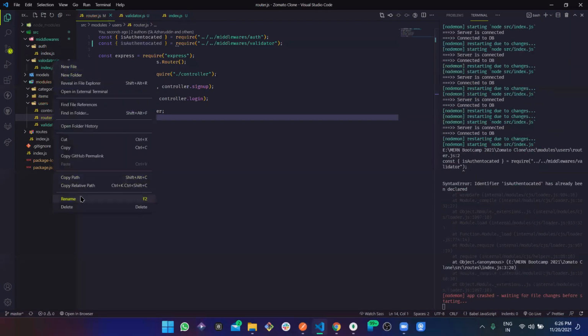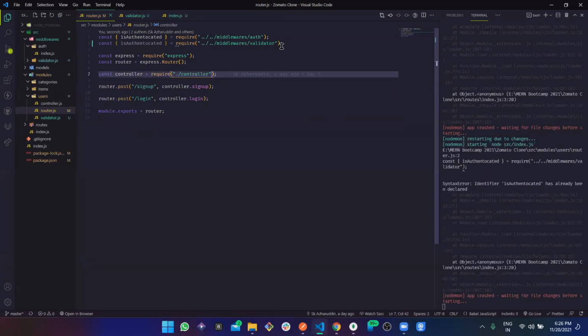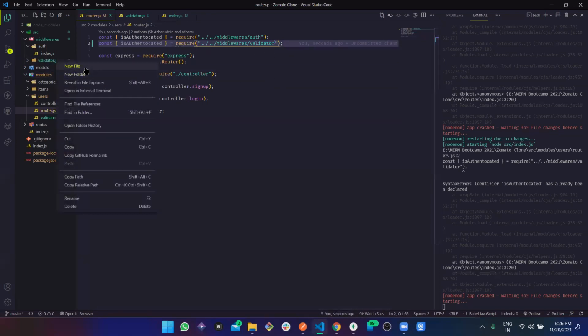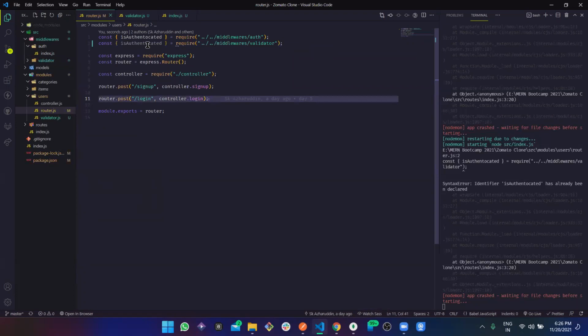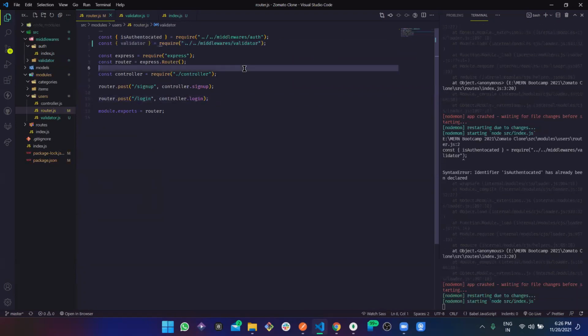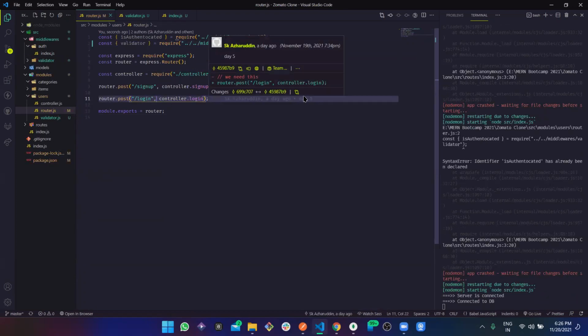This should be renamed as validator. Perfect. Now it's there, but it should not even be .js. Perfect.